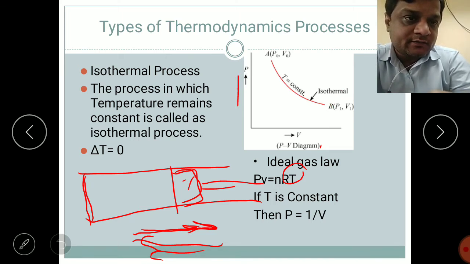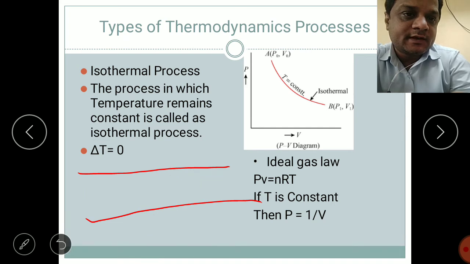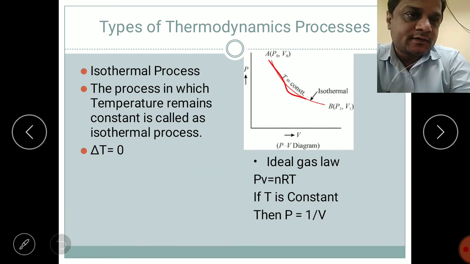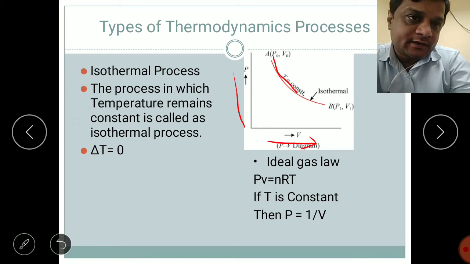If you draw the graph of this system, what will we get? We will get a decreasing curve like this. Now if we increase the pressure, the volume will decrease. Again, if we increase the pressure, the volume decreases again.